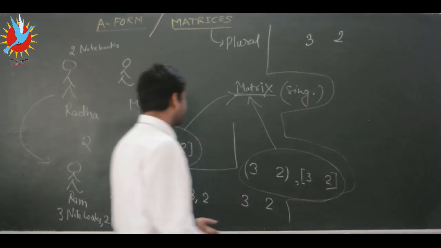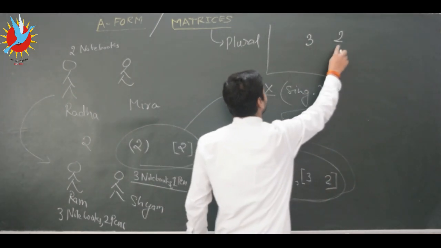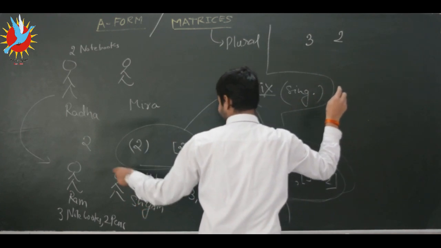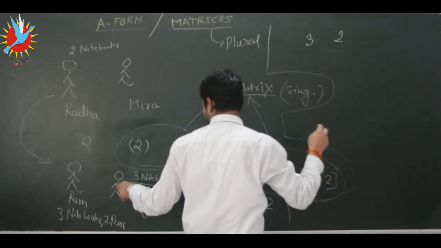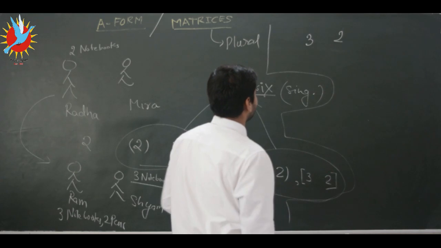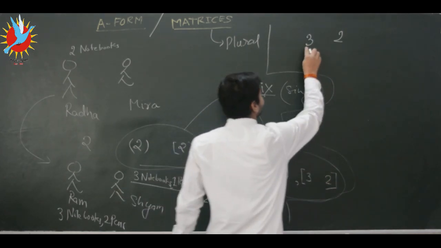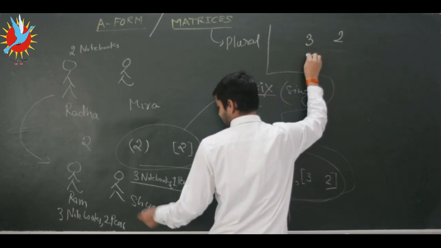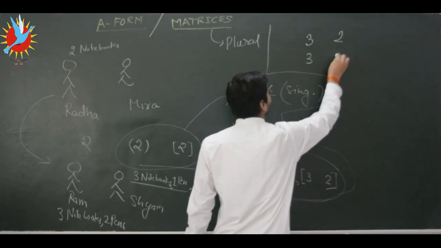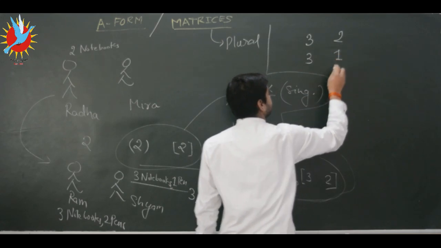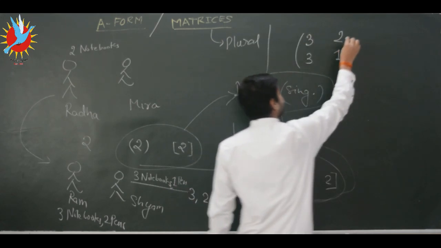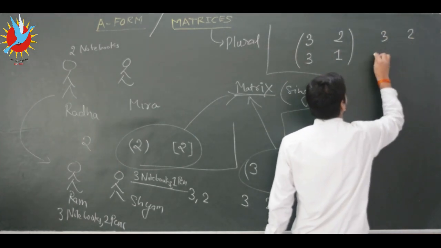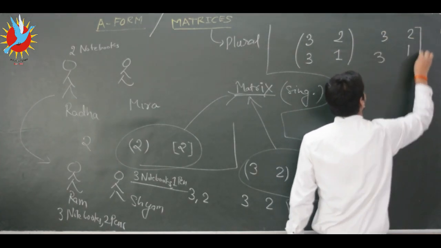So Ram can reply like this, 3 2, and the same question is asked of Syam at the same time. Both of them can give answers simultaneously: first Ram will write his answer 3 2, and then Syam will write his answer 3 1, in round bracket, or in square bracket.